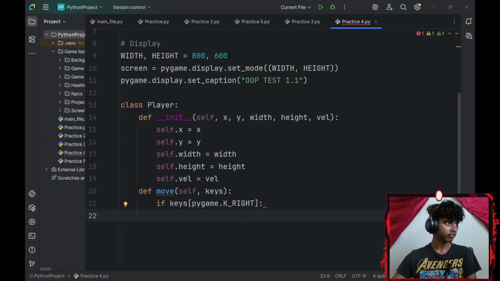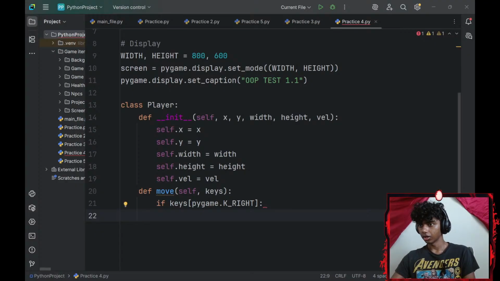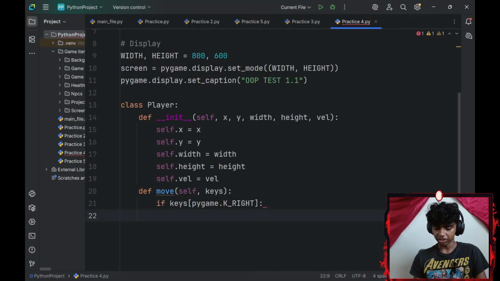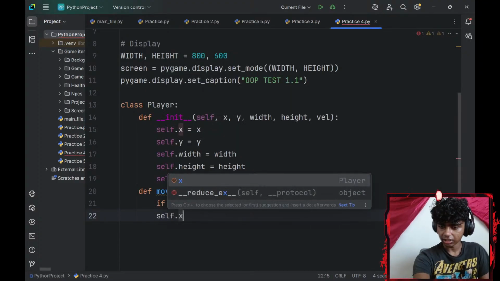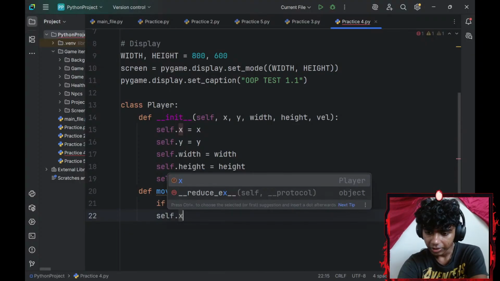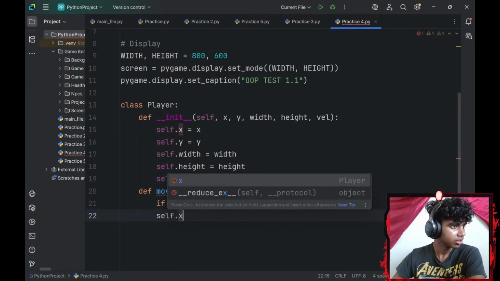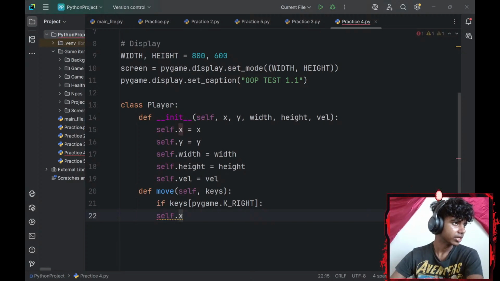Okay, and let me actually check if I'm audible because I don't remember if I charged my mic yesterday. Alright, perfect. Okay, so if my keys at index of pygame.K_RIGHT is pressed, I will increase my self.x-axis. Get that from there. Honestly, did I mess my camera up by any chance? Let's see. There, that's good.